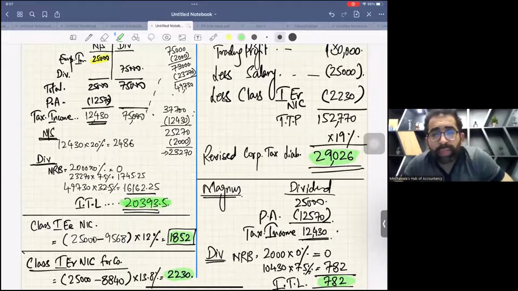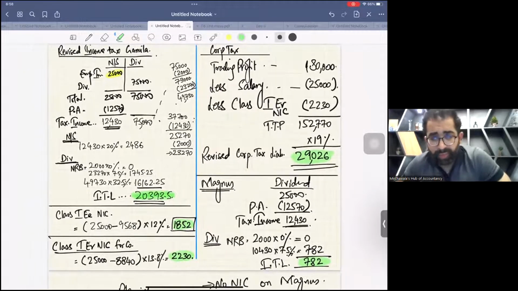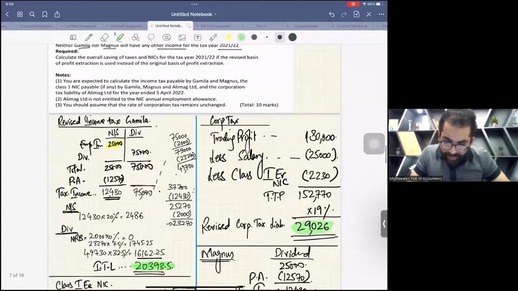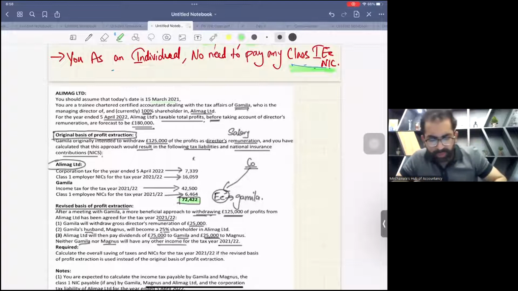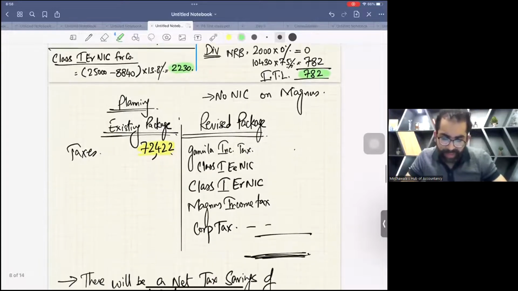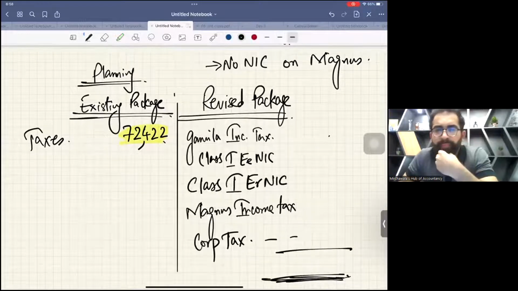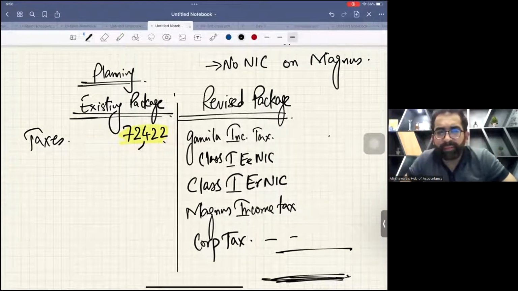Now we'll compare the existing package with the new package. Wait, I'll calculate it. Don't worry. What was the existing package? 72422. Just take this number ready-made. I think there is some addition mistake, but don't worry about it. Take this number 72422 as it is. So in the existing package, the number was 72422.